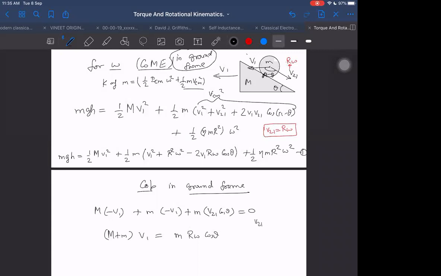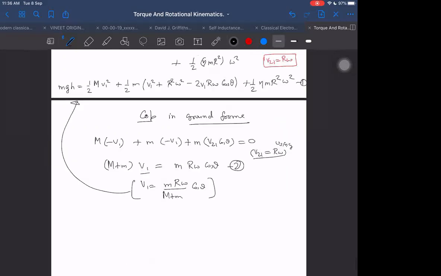By using V21 is equal to R omega. So how many equations do we have? Two equations and two unknowns. V1 we are getting from here. V1 is equal to m into R omega cos theta by capital M plus small m. We can use it from here and put it in the upper equation. Then there will be just one unknown and one equation.